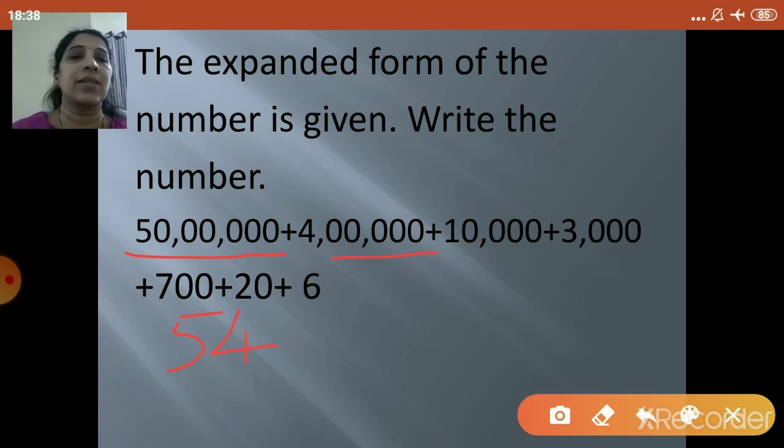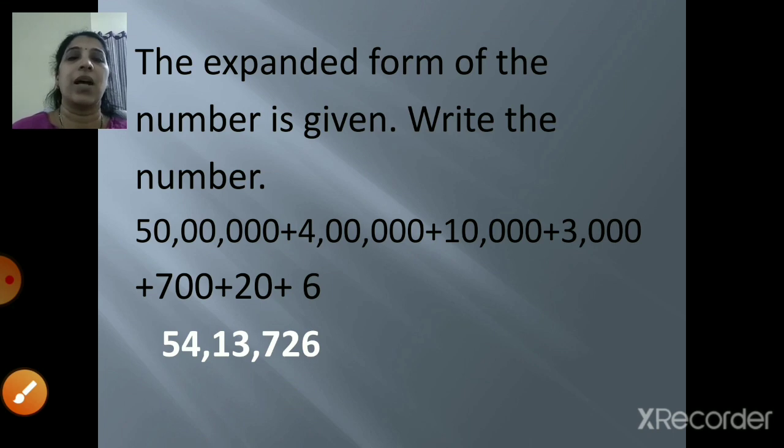Okay. So next is 10,000. So you will write 1. And then what is the next one? 3,000. So you will write 3 over here. Next is what number? 700. So you will write 7. And next is 20. So you will write 2. And last is 6. You will write it as it is. So your answer is 5413726. That is 54,13,726. Right? So this is your answer.